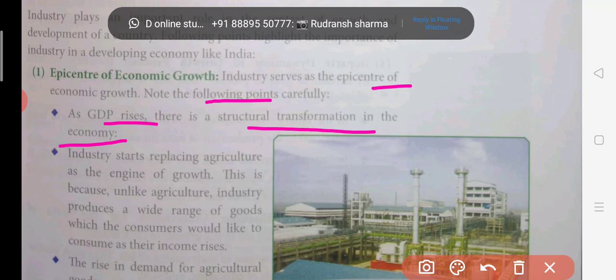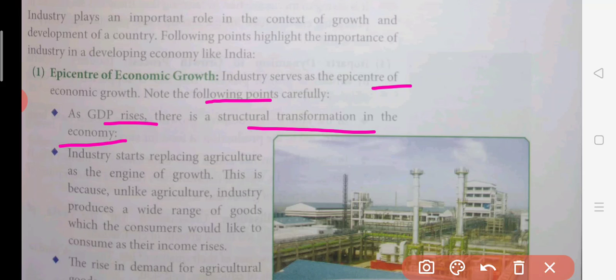There will be a lot of changes, and due to those changes, it will be good for the other sectors also, because when the industry sector rises, definitely the tertiary or service sector will also come into play. And because of the help of the secondary or industrial sector, there will be some machinery or innovation happening and new technology will come into use in the agriculture sector also, and because of that the agriculture sector is going to grow.